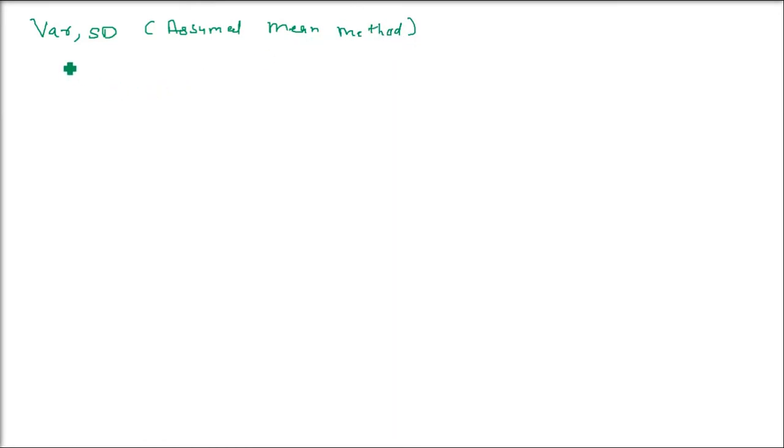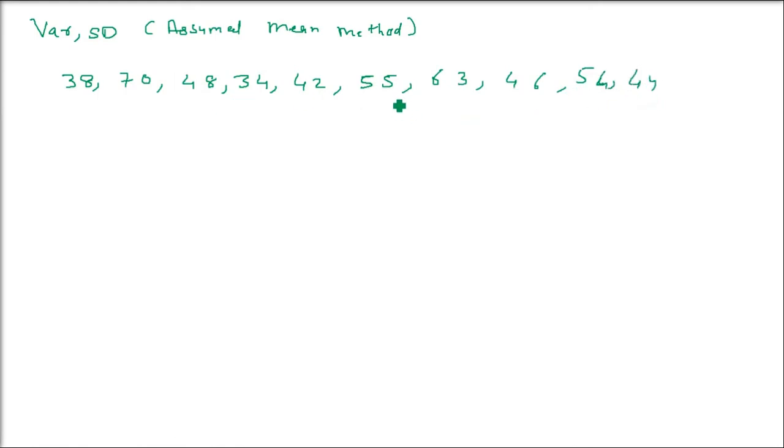This method, if you are finding out the variance and standard deviation, is quite easier to work with if you are dealing with individual observations, not with frequency, not with class intervals. We are just talking about individual observations. Whenever we have frequency, we'll go for some other formula. Whenever class values are given, we'll use another formula. This is just for individual observations. So these are 10 values, and we will use the assumed value method here.